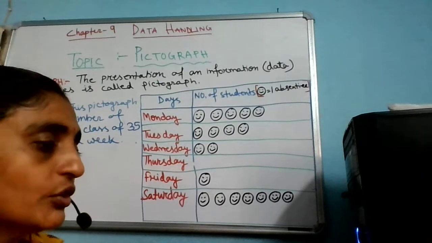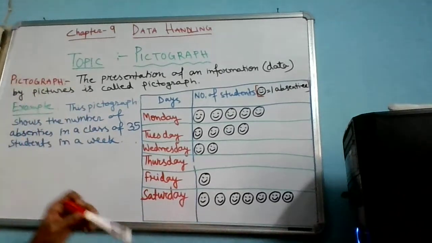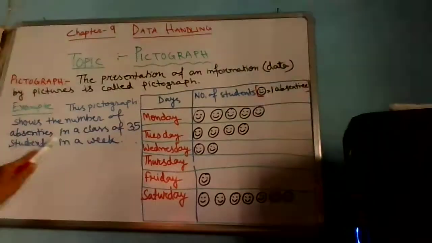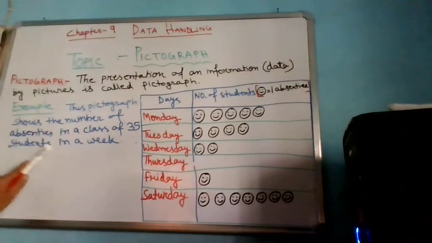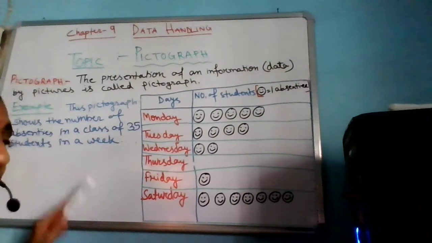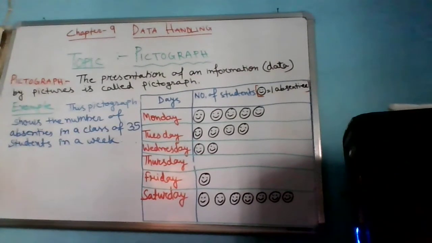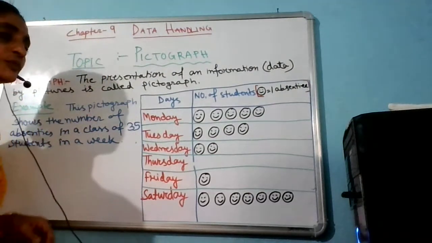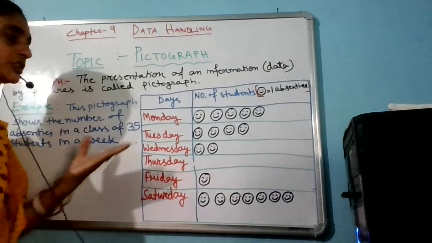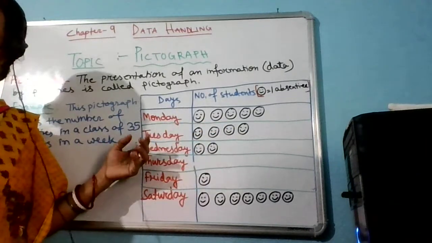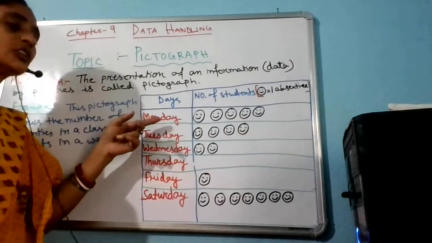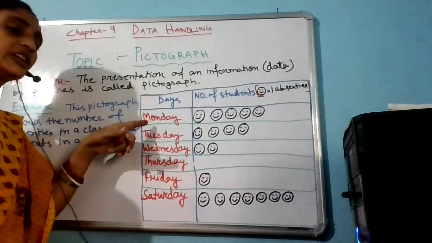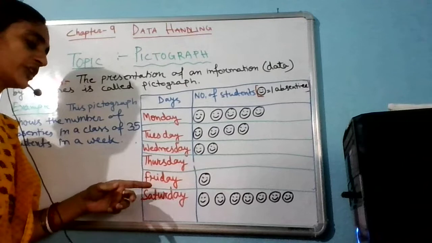Here I have given you one example. Here it has been given, the pictograph shows the number of absentees in a class of 35 students. This is my question. Now in this question, the data is given in the form of some pictures. Here the weekdays have been given, that means the working days for your school, because we are keeping the record of the absentees. So those days are Monday, Tuesday, Wednesday, Thursday, Friday and Saturday.